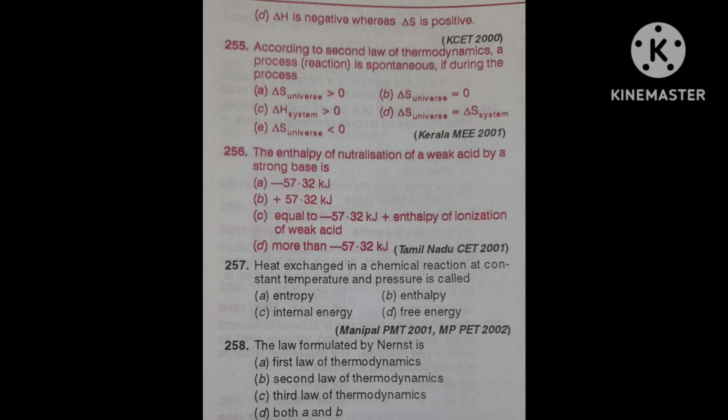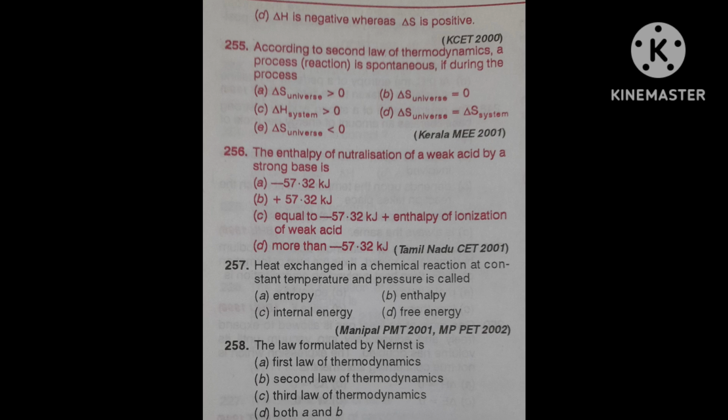According to the second law of thermodynamics, a process is spontaneous if during the process: first option, delta S universe is greater than 0. Second, delta S universe is equal to 0.